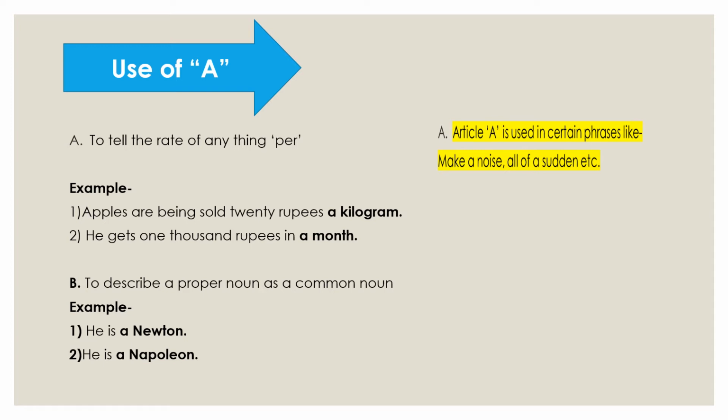B. To describe a proper noun as a common noun. He is a Newton. Newton is a proper noun, a name, but here it is used as a common noun. So, a Newton means a great scientist like Newton. Next sentence, he is a Napoleon. Napoleon is a proper noun, but here it is used as a common noun. Here Napoleon means a great army chief. Article a is used in certain phrases also, like make a noise, all of a sudden, etc.